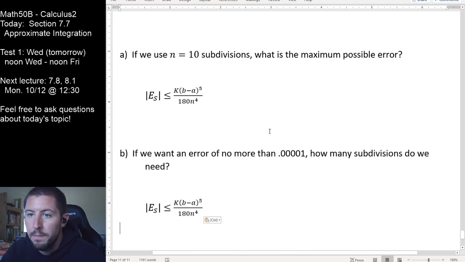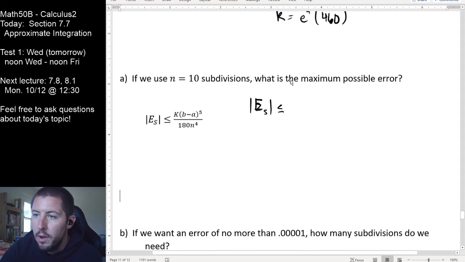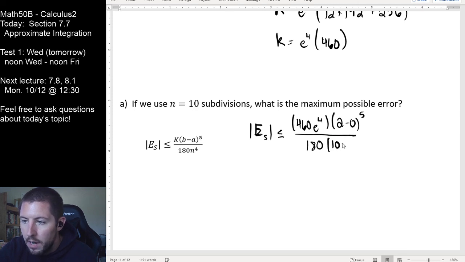So we're going to do two different things here. If we use 10 subdivisions, what is the maximum possible error? Well, we just start throwing stuff into an inequality now. We are trying to put a bound on our error. Error, based on the Simpson's rule, is going to be less than or equal to the k value that we just found, that nice gross thing right there. That's going to be 460 e to the fourth, b minus a, 2 minus 0 to the fifth, all divided by 180 times 10 to the fourth.